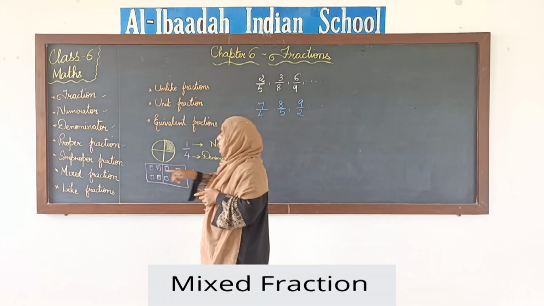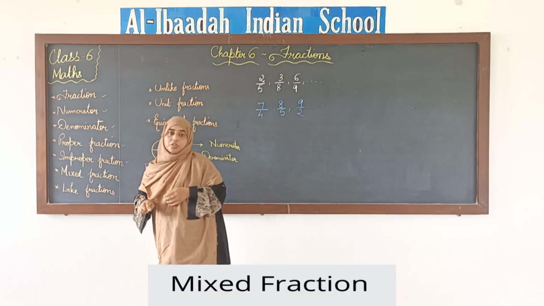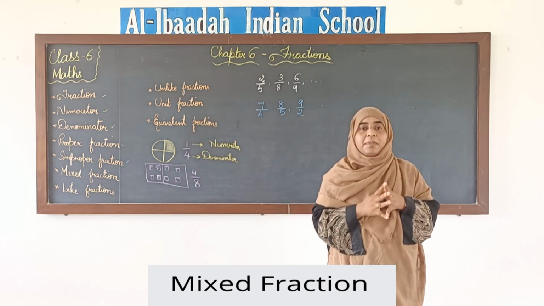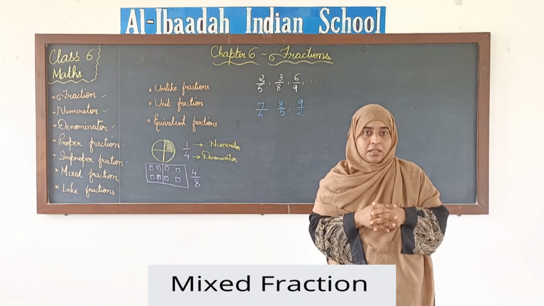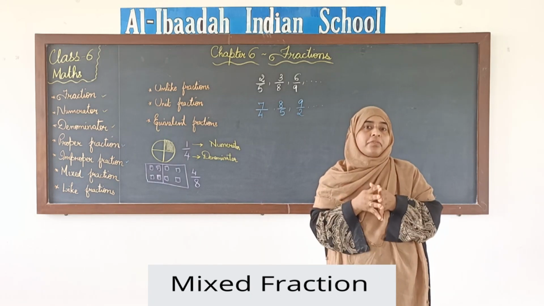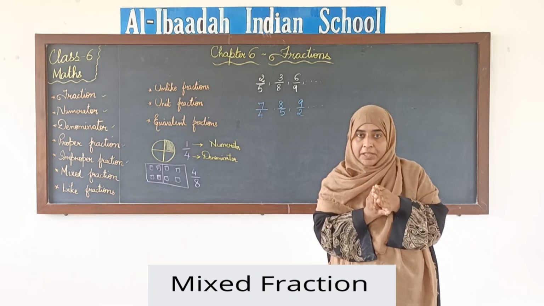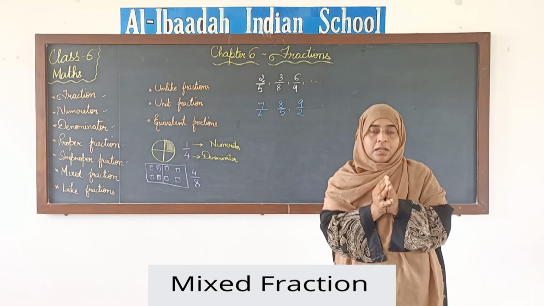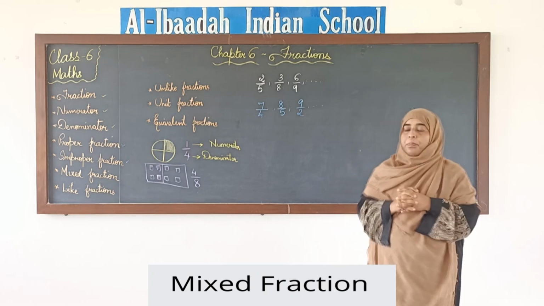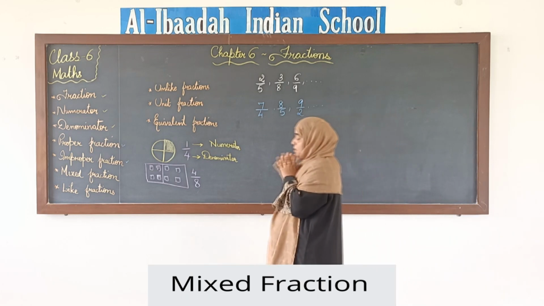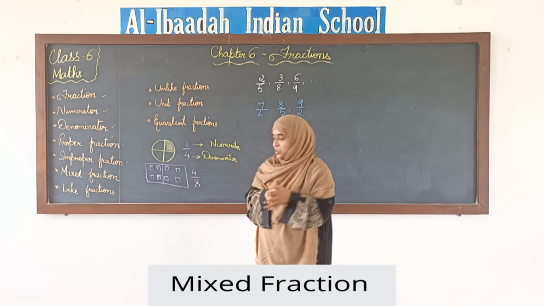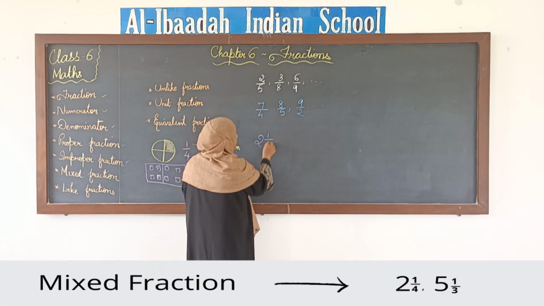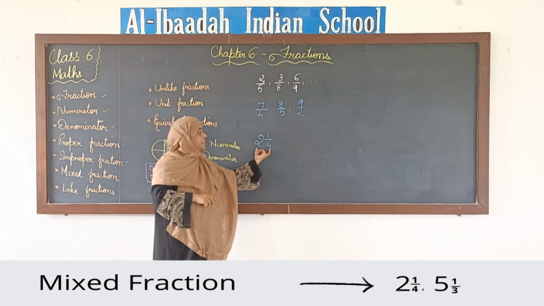Next, mixed fraction. What is a mixed fraction? What do I mean by mixed? A mixed fraction means it will be a combination of two things. The combination here is of a whole number and a proper fraction. There will be a whole number and a proper fraction together. These types of fractions are called mixed fractions. For example, say 2 1 by 4.